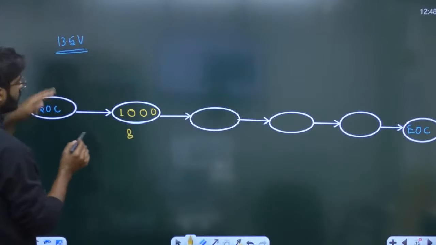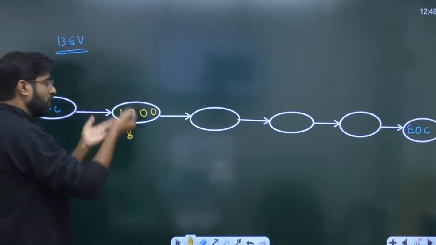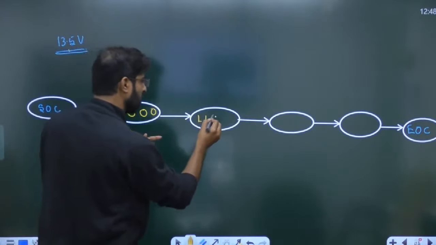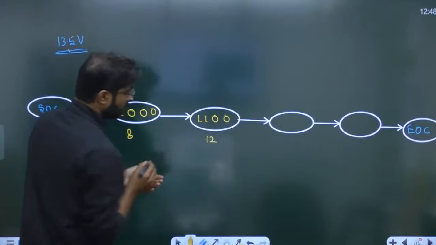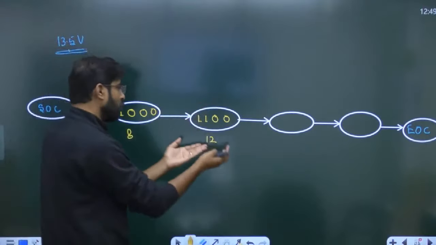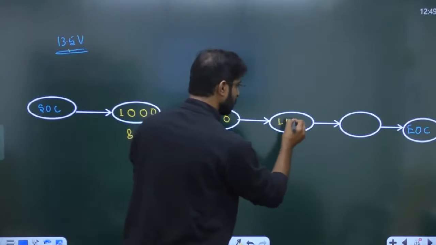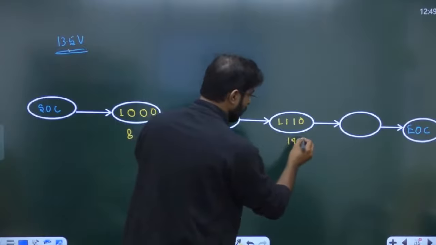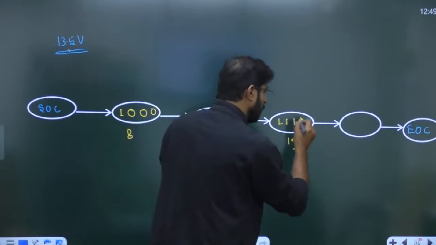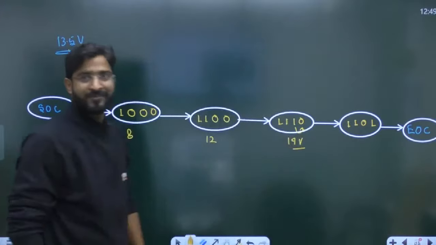Sir, 8 and 13.5, which one is greater? Sir, this one. We have to increase this value. We have to make it compatible. So increase the value, hold it. Hold it and the next bit will become 1 by the ring counter only. Now this will become 12. 12 and 13.5, so this one is greater. Increase it. Now if you want to increase it, hold it. For the increment, we have to hold. If you hold it, now this is called 14. 14 and 13.5, so this one is greater, sir. Reduce it. To reduce, we only have to shift it. So 1, 1, 0, 1. This one is the conversion.